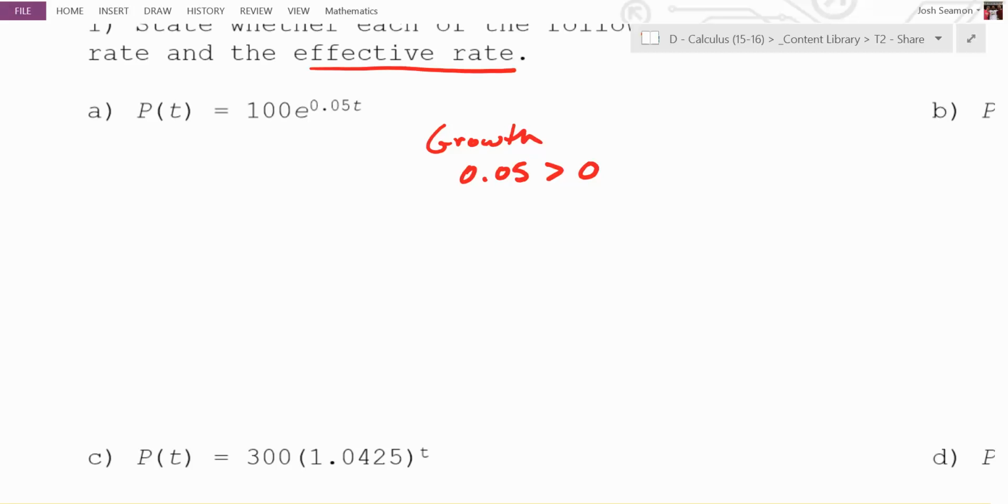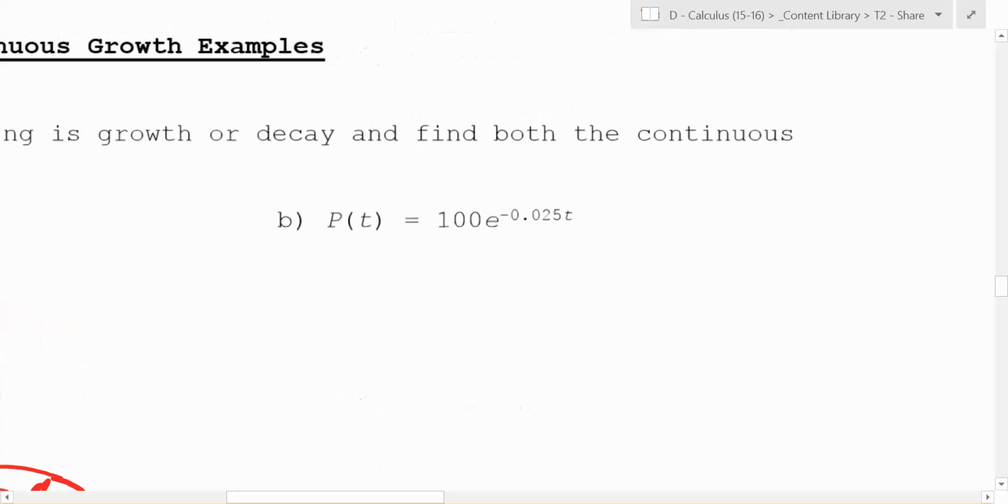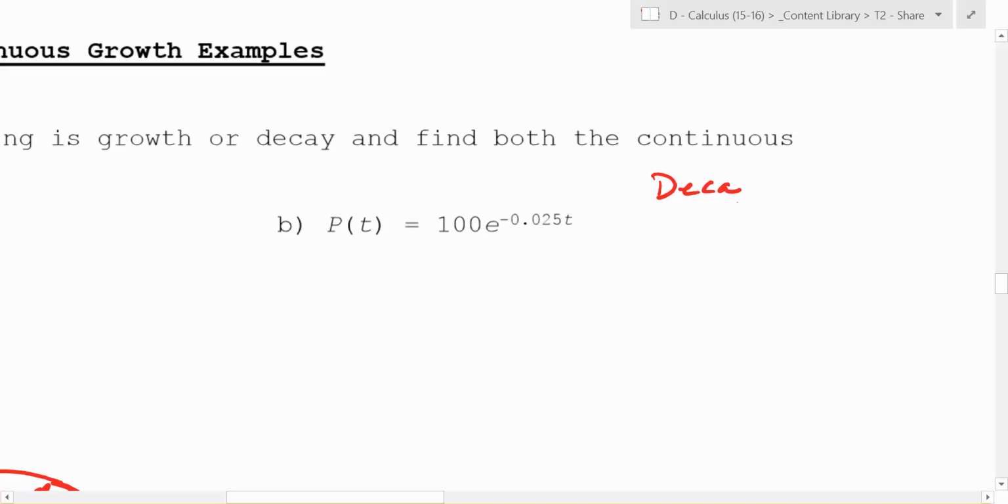Now, what was that first formula we had? Do you remember what that first formula was? It was y equals AB to the t. Do you remember that, everybody? Is this almost like this? It's almost like it. What's the difference? The rate is negative. It is decay. Good. Why do you know it's decay? Because it's a negative growth rate. So it's decay since negative 0.025 is less than 0.